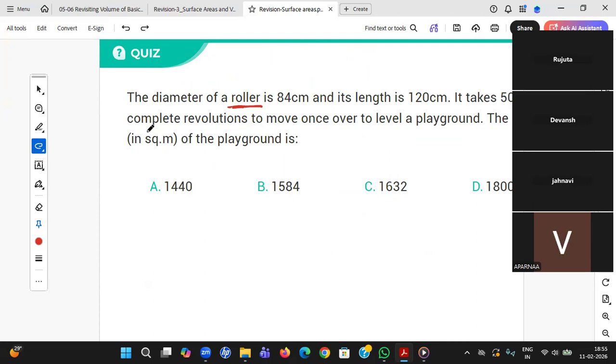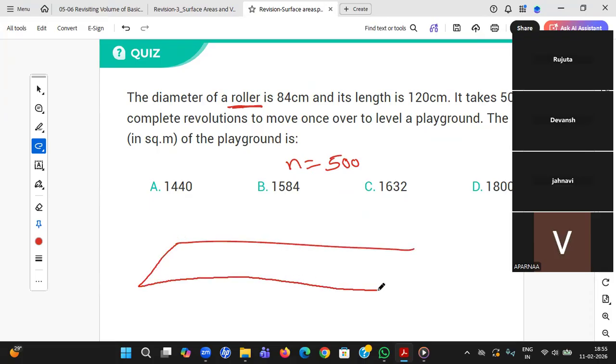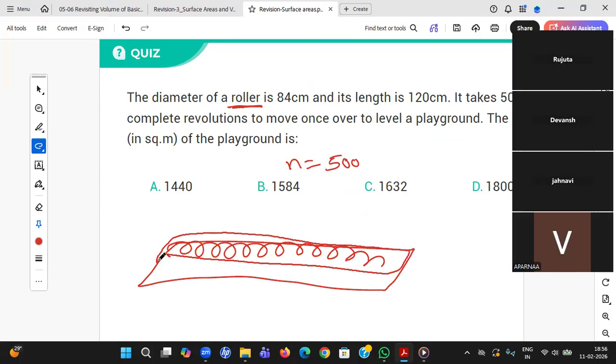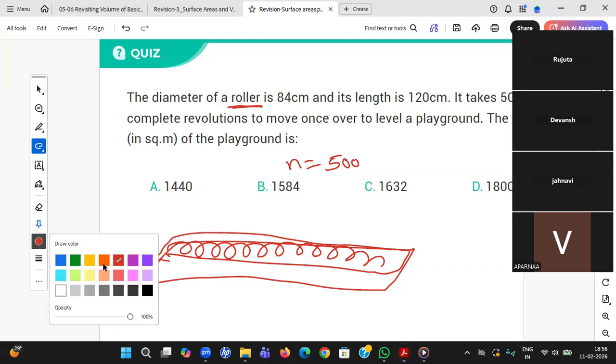It takes 500 complete revolutions to move once over and level a playground. So now this roller is revolving 500 times. The area of the playground: this is a playground, and this roller is revolving 500 times, student. So now he's asking how much area it will level the playground. That is what you need to calculate.